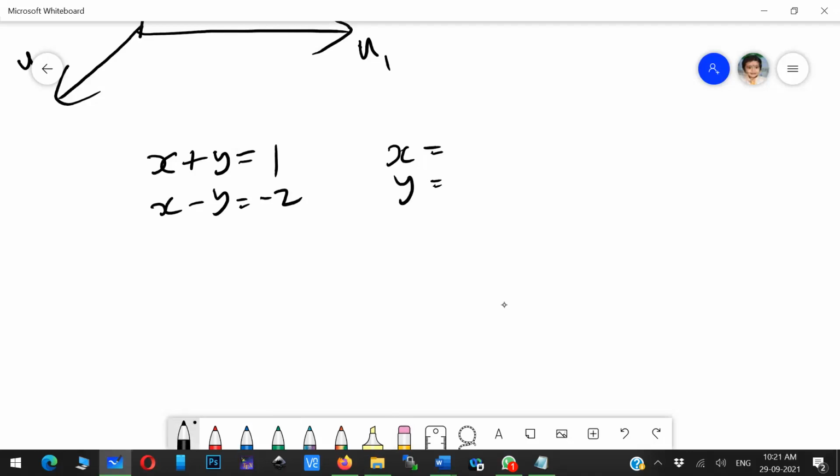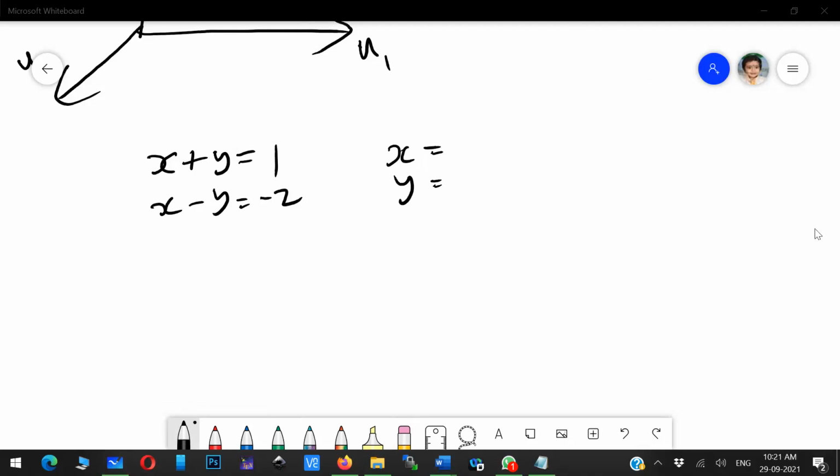Can anybody tell me this x and y? So x plus y is equal to 1, x minus y is equal to minus 2.